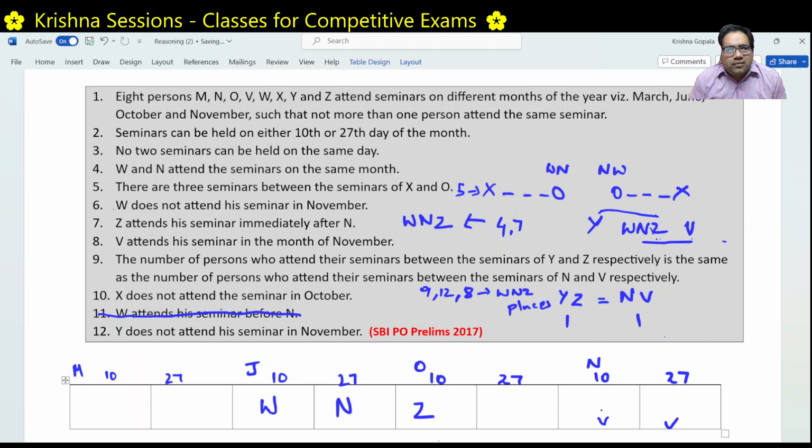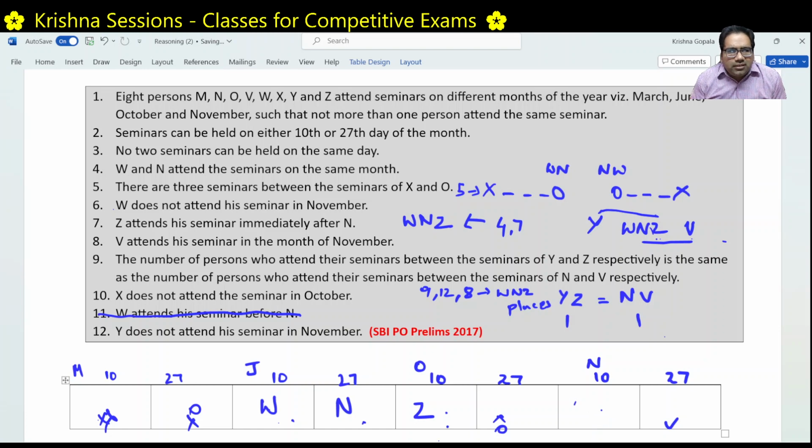X and O have to be separated by 3. Can this be X? No. 1, 2, 3, then this will become O. This cannot become O. So this slot is not possible for X. Can this be X? 1, 2, 3, 4. Oh, so there is a possibility. Can this be X? 1 to this side is not possible. 1, 2, 3, 4. This is possible, right? Can this be X? 1, 2, 3, oh, it is not possible. So X cannot be this.